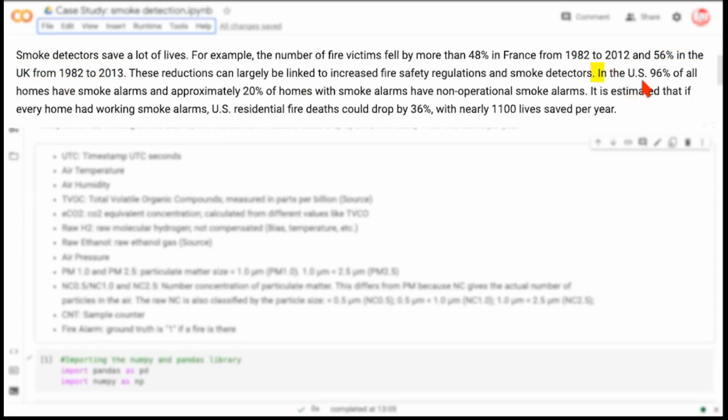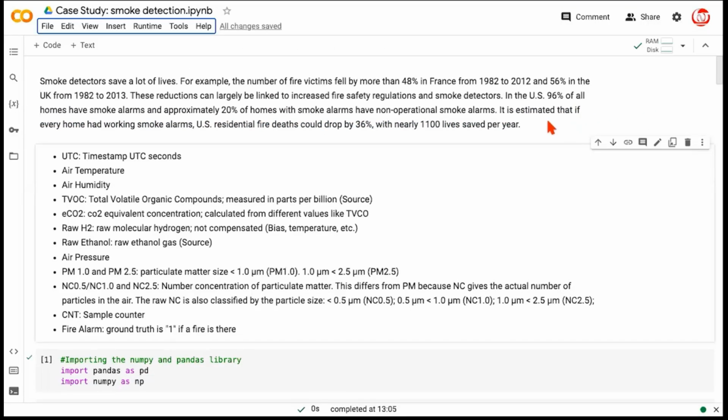And if we talk about US, 96% of the households have smoke alarms and approximately 20% of homes with smoke alarms have non-operational smoke alarms, which could be dangerous. It is estimated that if every home had a working smoke alarm in US, residential fire deaths could drop by 36%, which corresponds to about 1,100 lives saved per year. That's a huge number. So this case study becomes really important because it has a direct connection with saving lives.